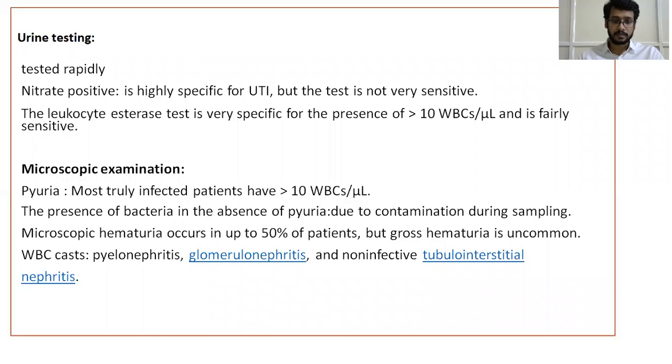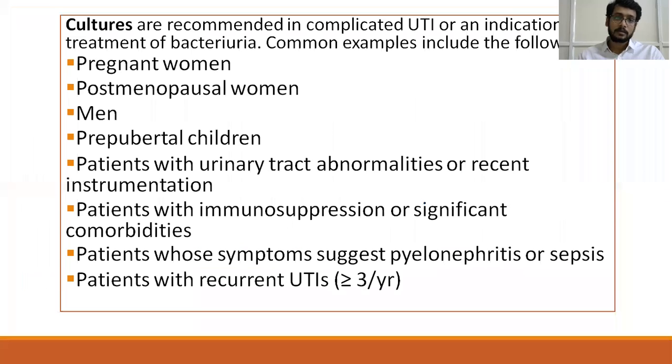WBC casts are usually seen in pyelonephritis, glomerulonephritis, or non-infective tubulointerstitial nephritis. Cultures are recommended in complicated UTI or when there is an indication for treatment of bacteriuria.